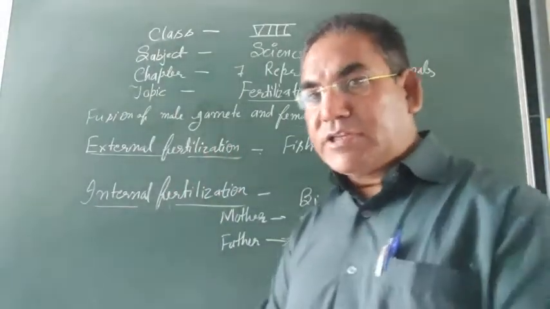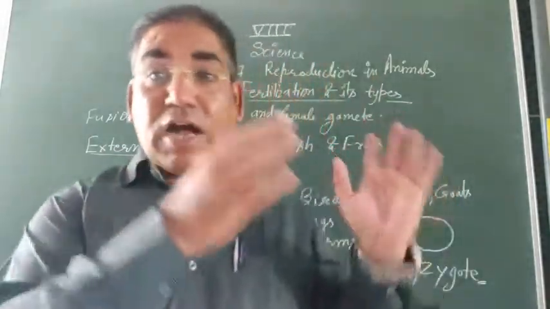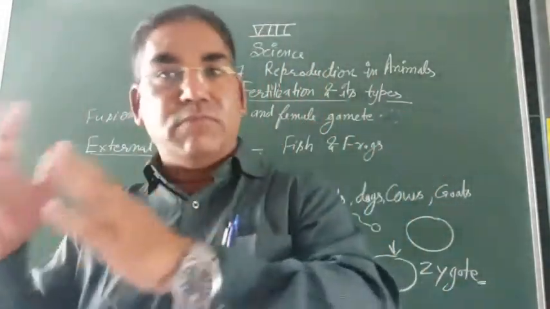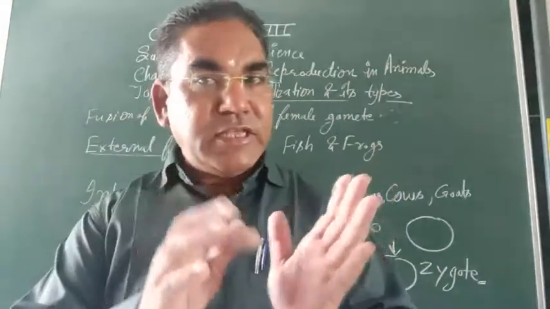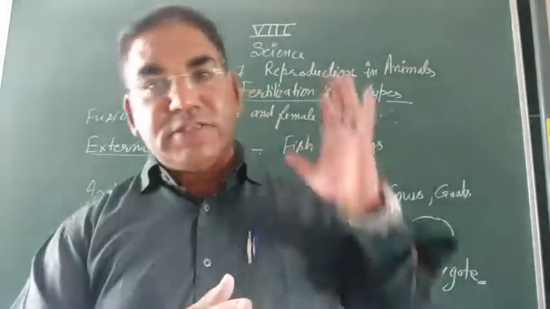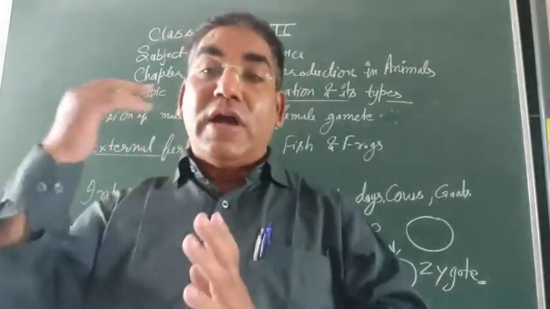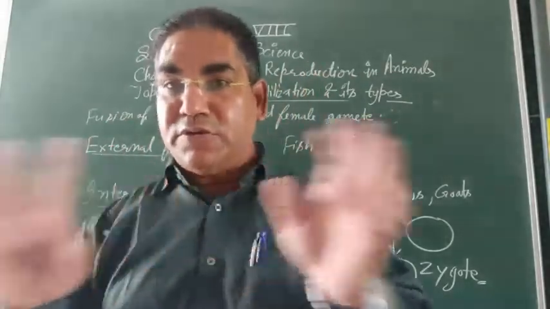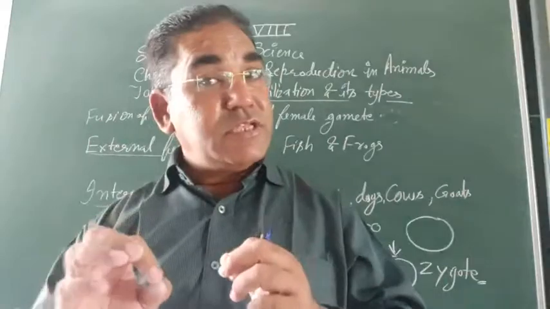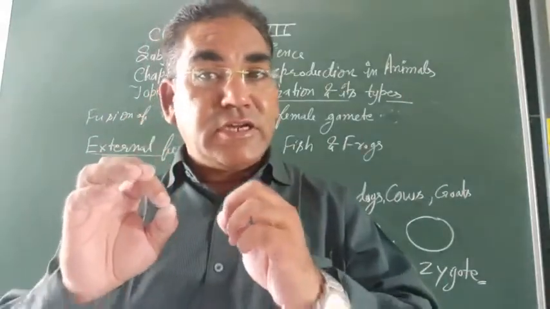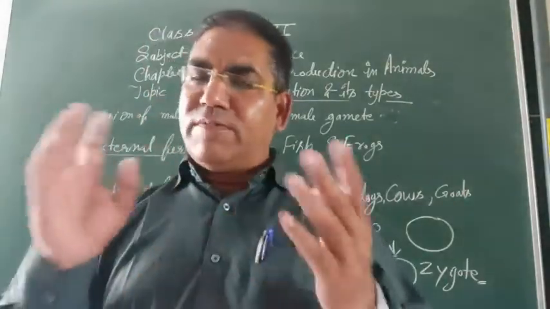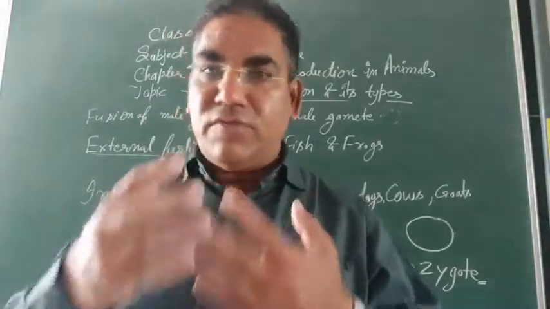Fertilization that occurs outside the female body, whether in air or water, is known as external fertilization.